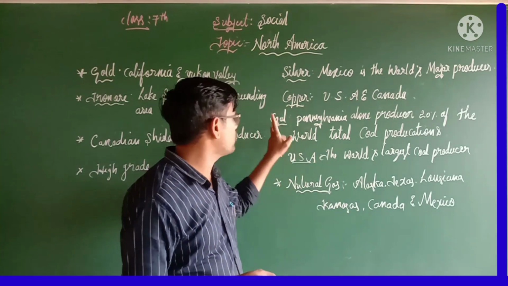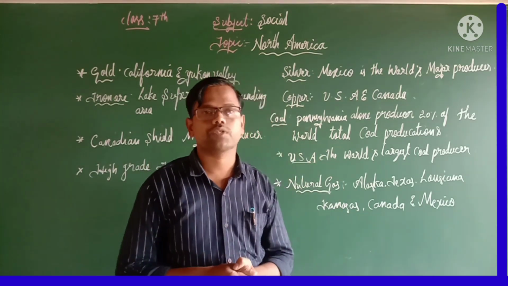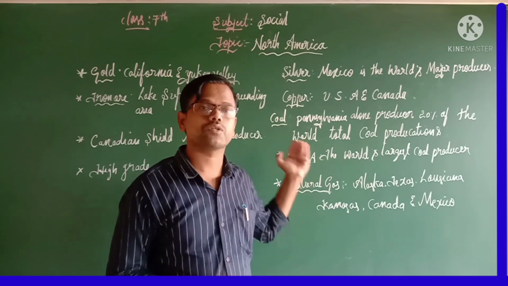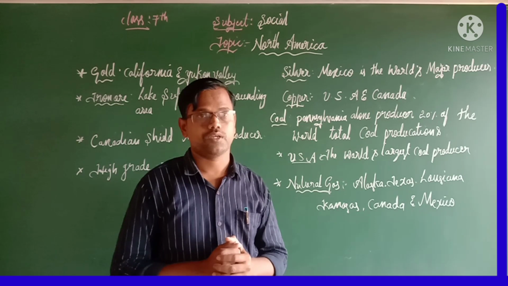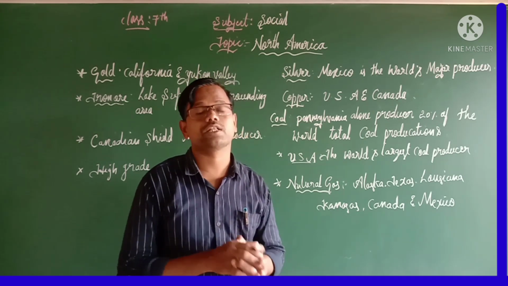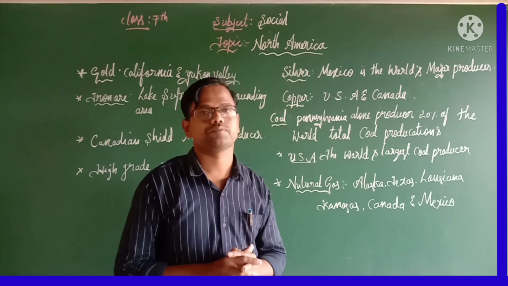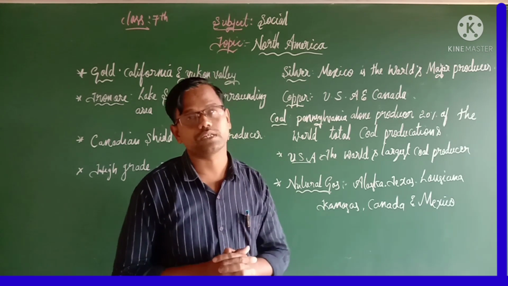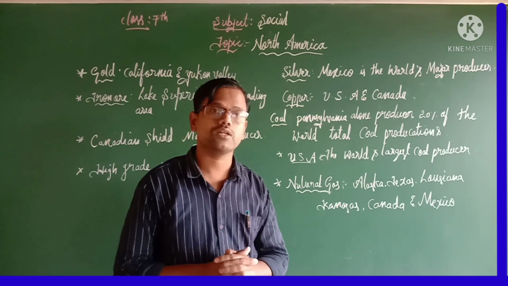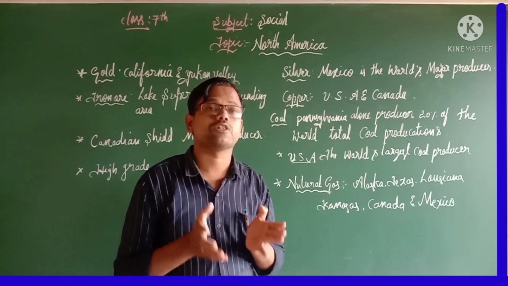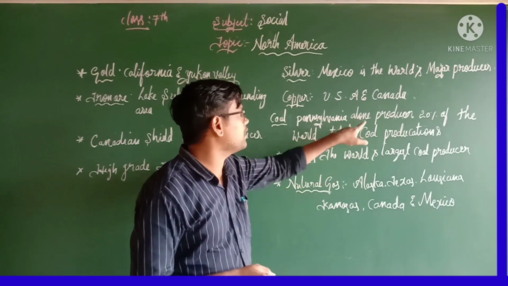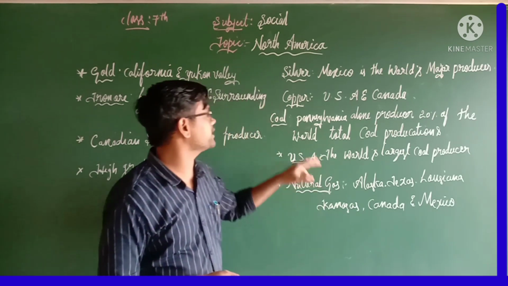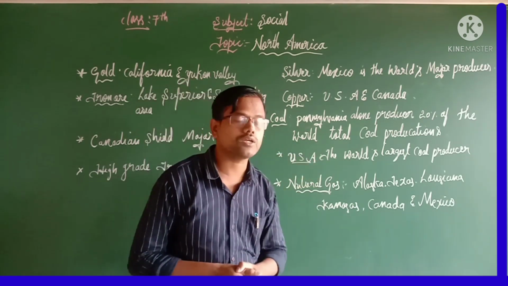The next one is coal. Coal is also one of the very important minerals in North America. Where can we find this mineral? North America has a large deposit in the Appalachian region. It means almost all of the Appalachians have a large deposit of coal. Also, Pennsylvania alone produces 20% of the world's total coal production.